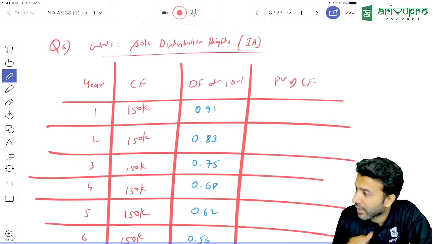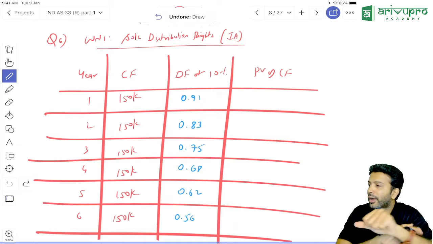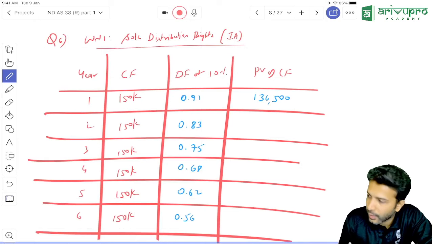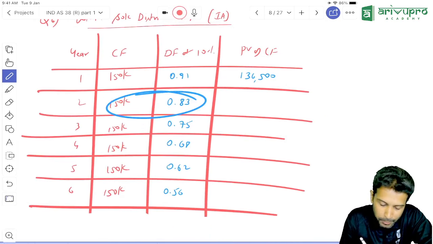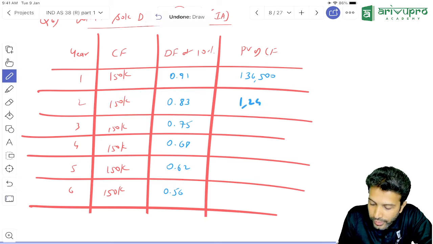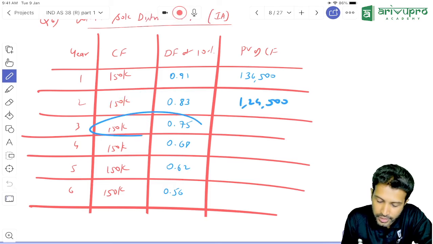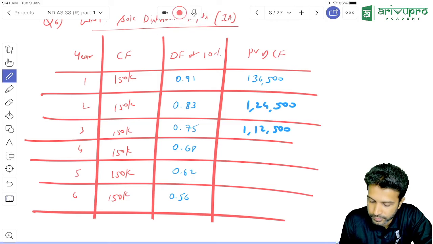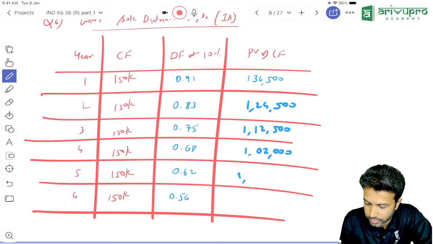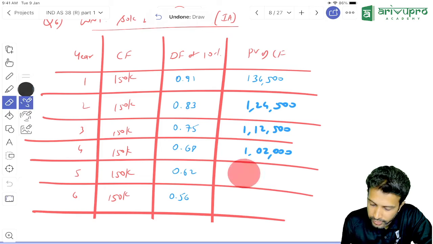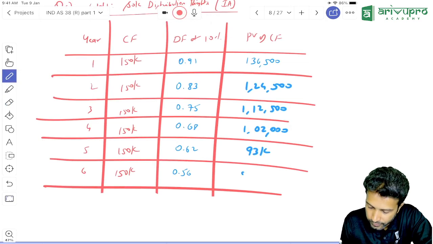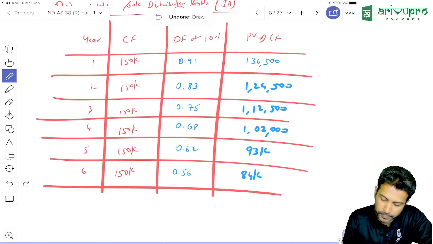Now multiply these two, sir. What is the answer? 150 into 0.91 is how much? 1,36,500. Quickly do it. Next one is how much? 124,500. 1,12,500. 1,02,000. 93,000. Okay, next. 84,000. Add all this for me.